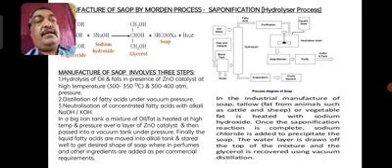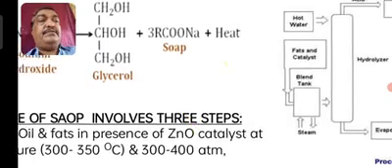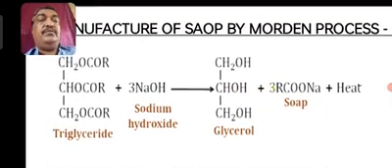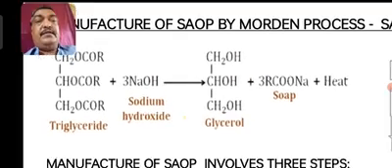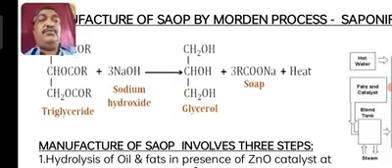As you already know, saponification. What is saponification? A triglyceride ester when treated with sodium hydroxide, that is an alkali, NaOH or KOH. So what is a triglyceride ester? The triglyceride ester molecule has the structure CH2OCOR, CHOCOR, CH2OCOR. That means three hydrocarbon chains have the ester part, OCOR.